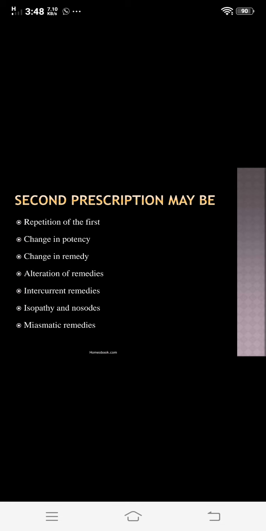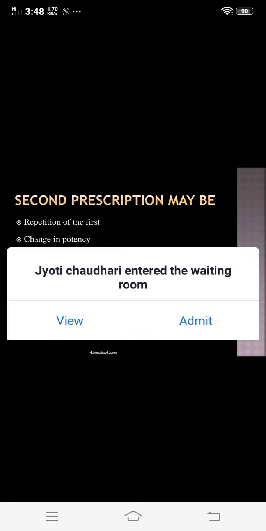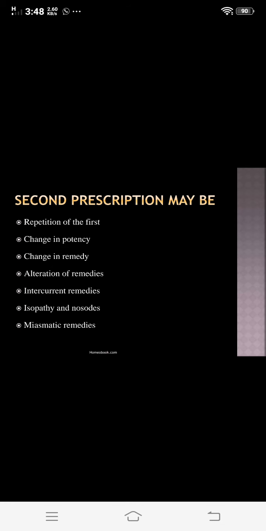That is, you are prescribing belladonna, but the symptoms reappear again and again. In that case, the patient has relief, but there is a reappearance of the symptoms or not complete recovery. In that case, you need a complementary remedy, and that complementary remedy may be calcarea carb. That is, belladonna has a chronic complementary remedy, calcarea carb. So this is the indication of complementary remedy.